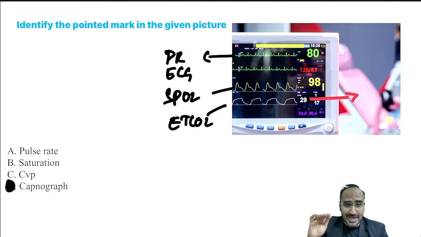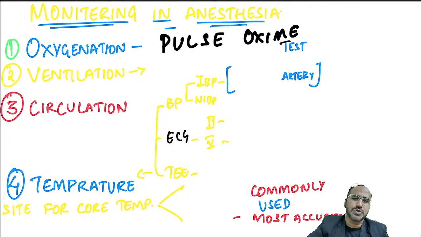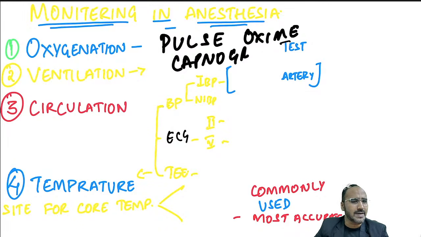Capnography. So during anesthesia, you're monitoring the patient's oxygenation. How will you monitor the patient's oxygenation? With the help of pulse oximetry, which usually works on Beer-Lambert's law. Ventilation, how will you monitor? With the help of capnography. Okay? Circulation, how will you monitor? Circulation is monitored by BP, ECG, and transesophageal echocardiography.